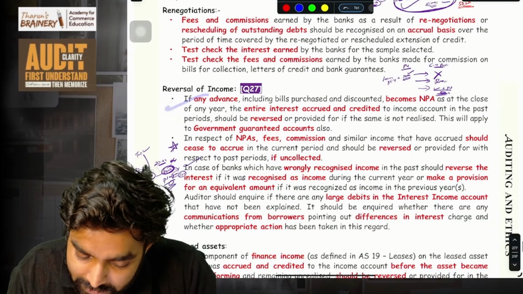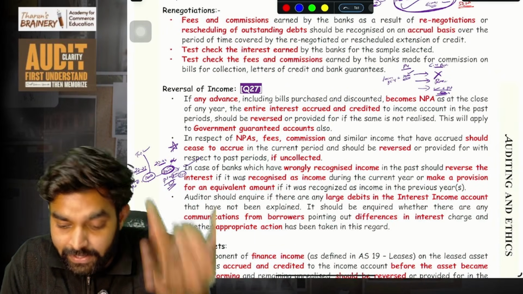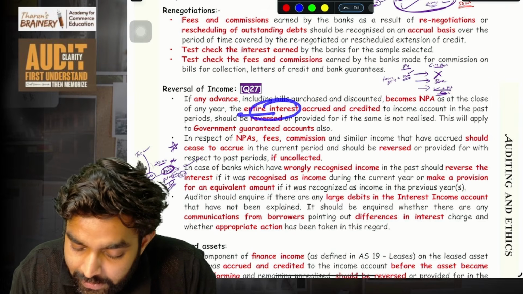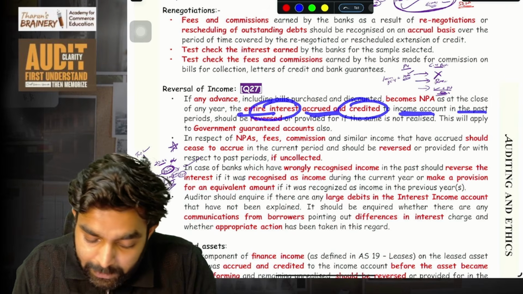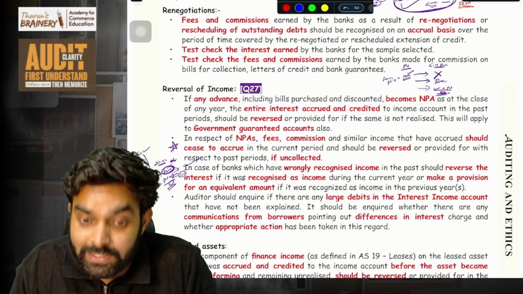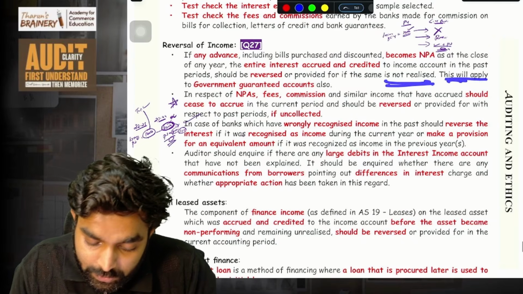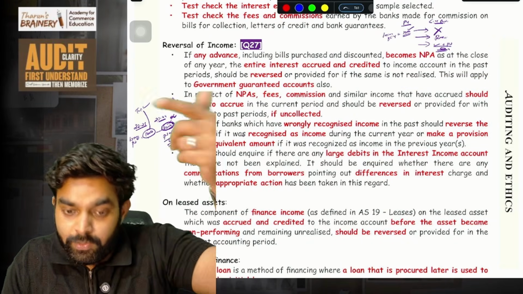If any advance, including bills purchased or discounted, any advance, any loan, not just a normal loan, bills purchased, discounted, anything, becomes an NPA, the entire interest accrued and credited to the income account in the past period, which has not been received, should be reversed. If the same is not realized, you have to reverse it. This will apply to government guaranteed advances also. Same point we learned above.